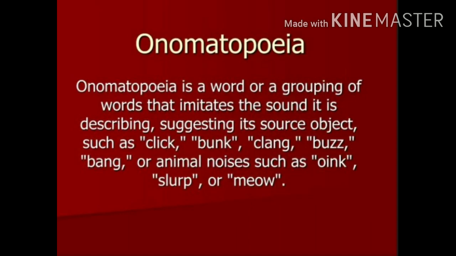Next is onomatopoeia. Onomatopoeia is a word or a grouping of words that imitate the sound it is describing, suggesting its source object. For example, bees buzz. Now, buzz word is also similar to the sound of the bees. Similarly, bang. If we hit something, then a sound comes like bang. So, the sound of the word is similar to its original sound.